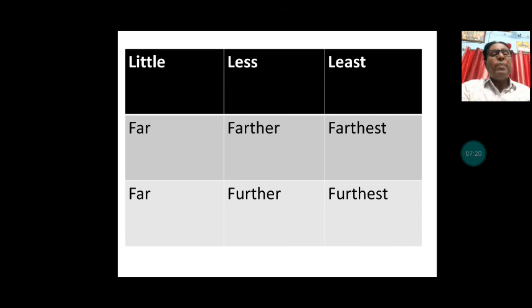And the same far is also used to show something additional: far, further, furthest. From the same word far, the comparative becomes further, and the superlative furthest. I am sure that you must have understood this table.